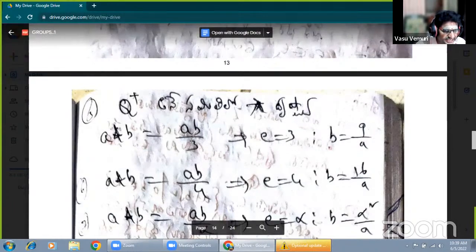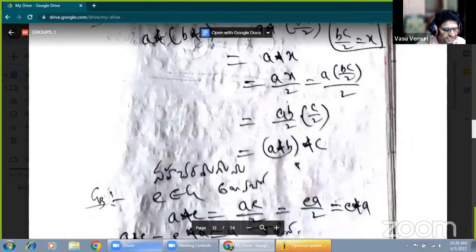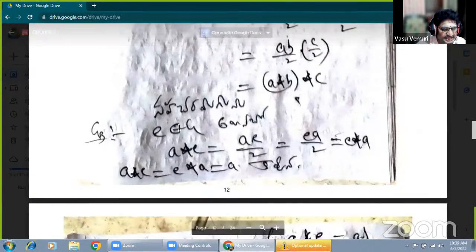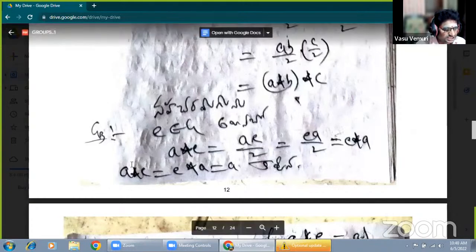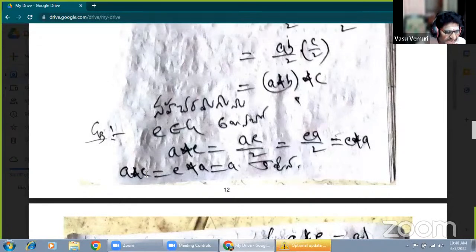Now, just observe the next G3 part. What is the G3 condition? G3 is the existence of identity. Here E belongs to G. Suppose E is the identity element. A star E equals AE by 3, and EA by 3 equals E star A. Suppose we take A star E equal to A. Now, this is the right identity with respect to the star composition. AE by 3 equals A. Therefore, by the left cancellation law, we are getting the result E equals 3.